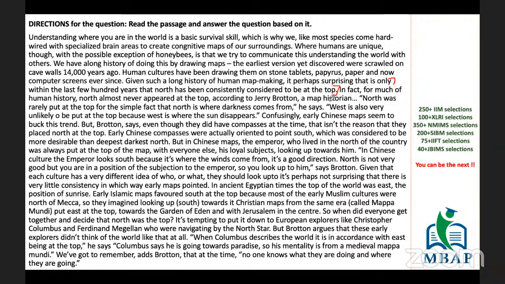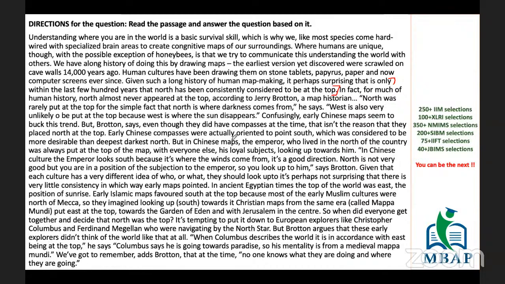Brotton, a map historian, says North was really never put on the top for the simple fact that North is where darkness comes from. Okay, so there was a question related to why North is not there. So this is the part we need to pay attention to. He says West is also very unlikely to be put at the top because West is where the sun disappears. Confusingly, early Chinese maps seem to buck this trend, but Brotton says even though they did not have compasses at the time, that isn't the reason they placed north at the top.